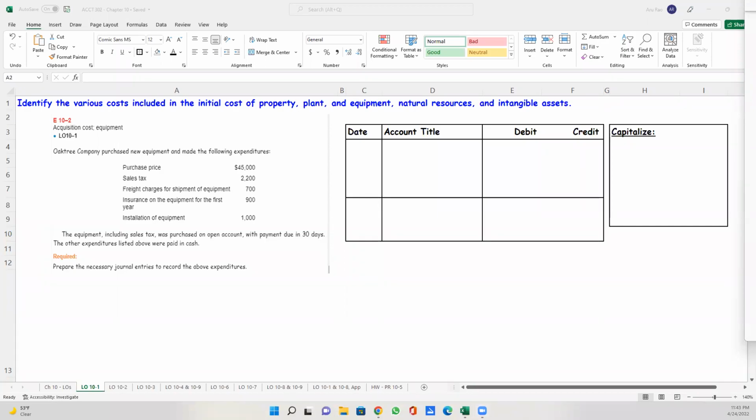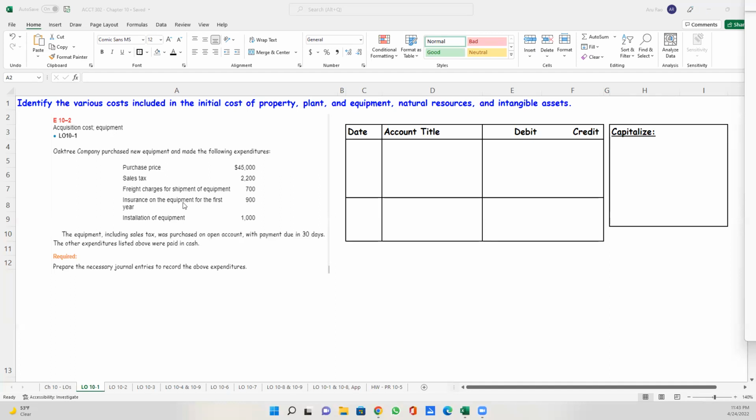Hi, let's take a look at exercise 10-2, in which we're going to look at acquisition of an equipment. In this exercise, we have Oak Tree Company that's purchased new equipment and made the following expenditures. The purchase price, that's the invoice price, is $45,000. Sales tax is $2,200. Freighting charges for shipment of equipment, that's the transportation in, is $700.